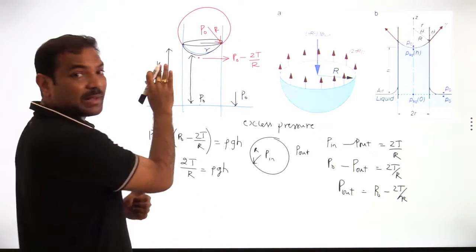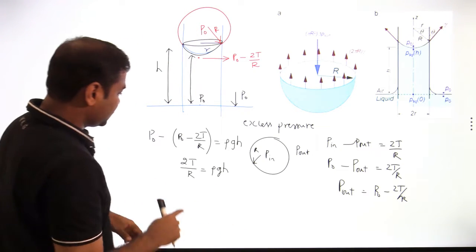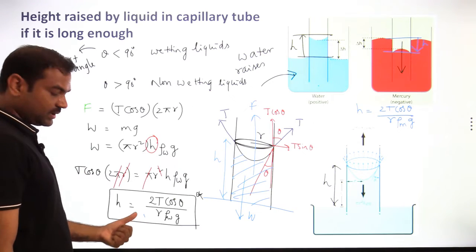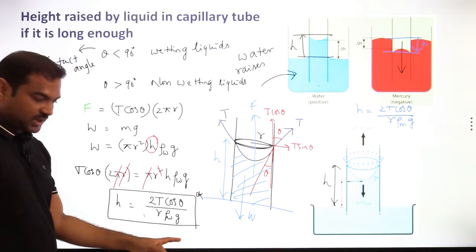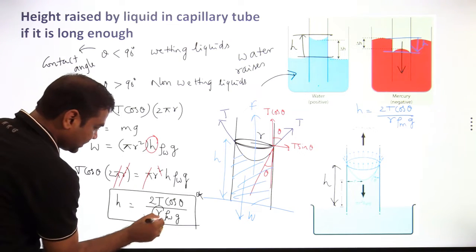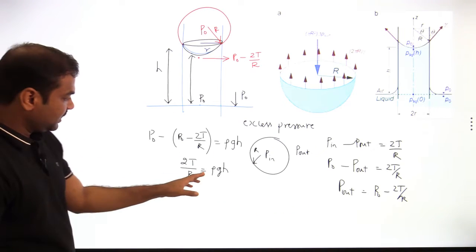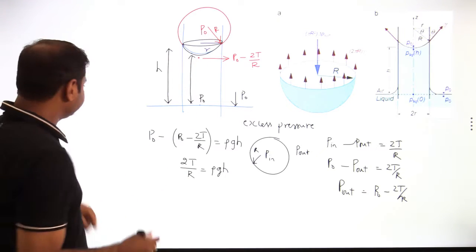It's not the radius of the capillary. The capillary radius is smaller. So don't think that we have got a different formula. We are going to get the same formula: 2T cos theta by R rho g, where R is the radius of the capillary. Whereas here, whatever R is there, this is the radius of the meniscus.